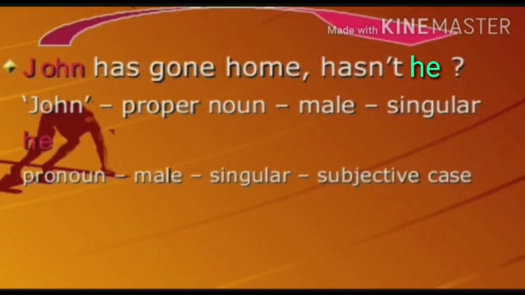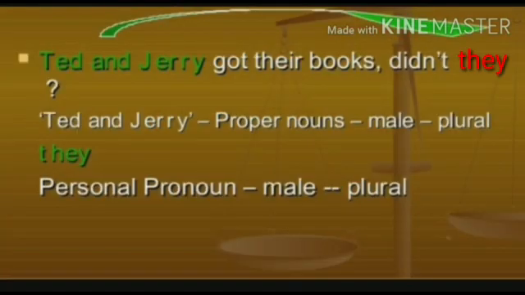Next example, John has gone home, hasn't he? Why are we using he here? Because John is a male singular, so we are using he. Next example, Tom and Jerry got their books, didn't they? Why are we using they here? Because Tom and Jerry is a plural noun, so we have to use they. So dears, according to the main sentence subject, we have to use a personal pronoun in the tag part.